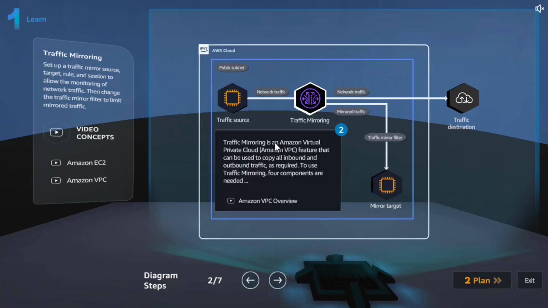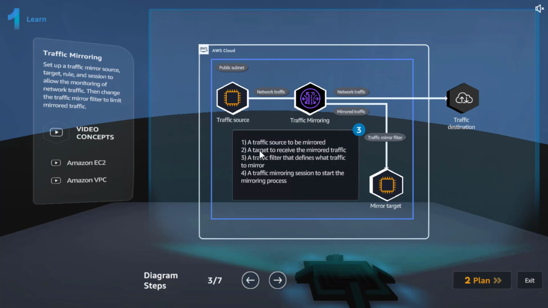Traffic mirror is an Amazon virtual private cloud feature that can be used to copy all inbound and outbound traffic as required. To use traffic mirroring, four components are needed: a traffic source to be mirrored, a target to receive the mirrored traffic, a traffic filter that defines what traffic to mirror, and a traffic mirroring session to start the mirroring process.